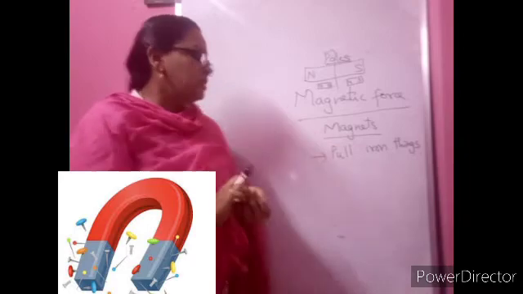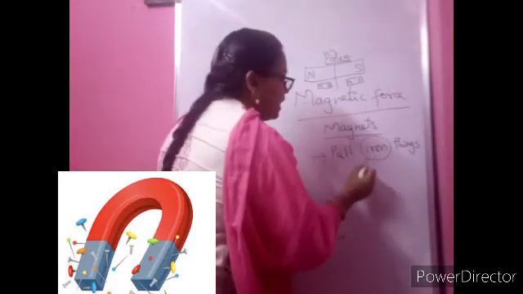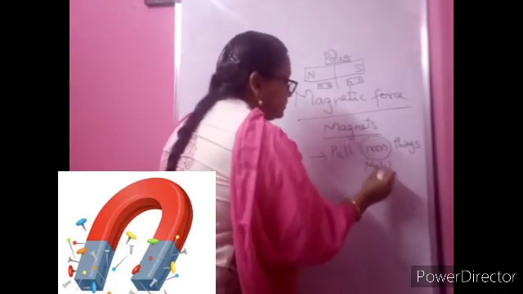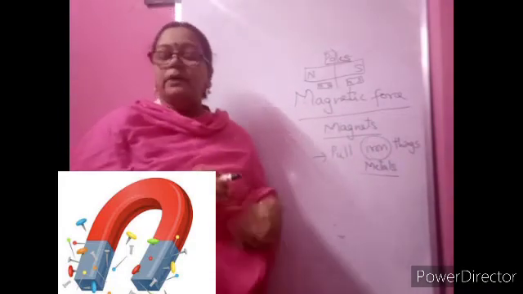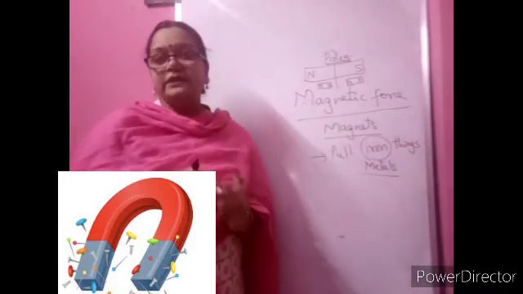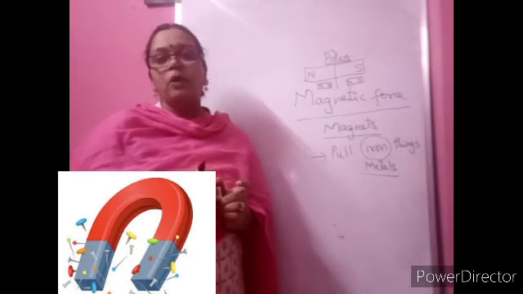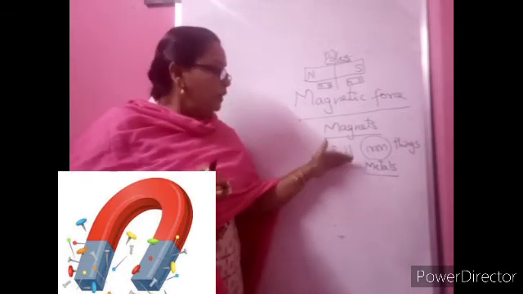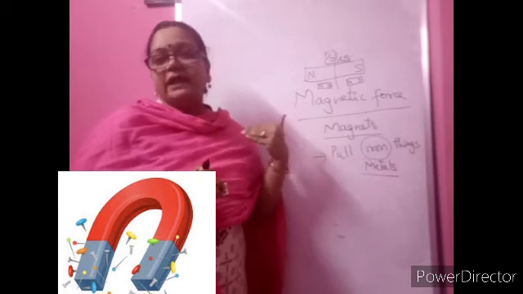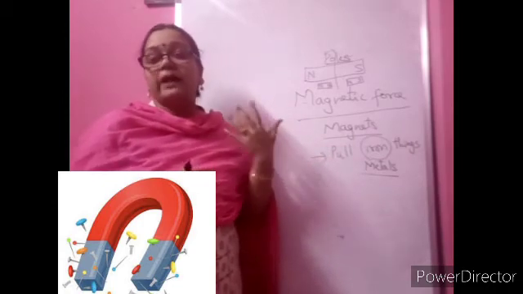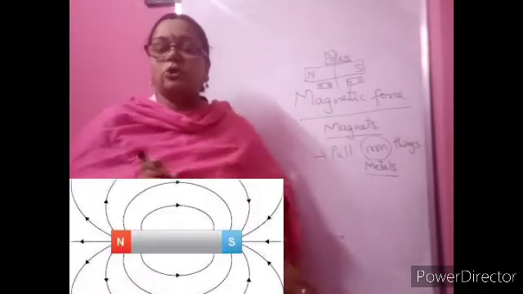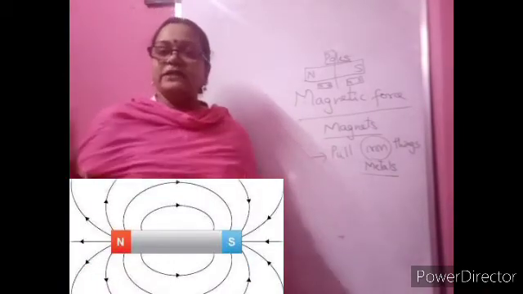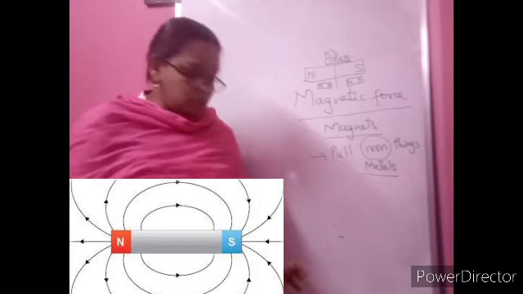Iron is one metal, children. What is iron? It is one metal. Not only iron, even some other metals will also get attracted towards the magnet. But mostly iron things will get attracted, even nickel and cobalt will also get attracted. So magnets will pull some metallic things, and that is called the magnetic force. The magnets have their magnetic force stronger at their edges, or you can write, at the poles.